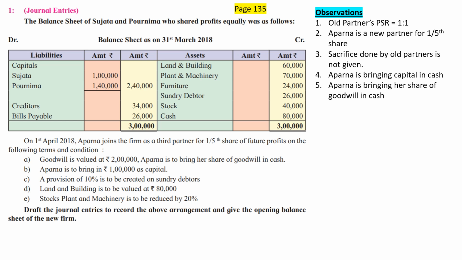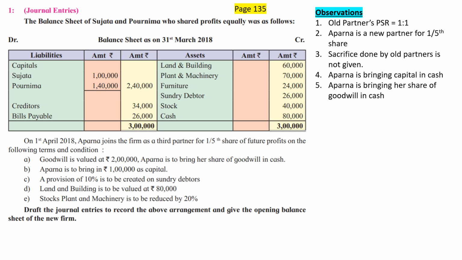So if any of these debtors turn out to be bad and the firm suffers a loss, Aparna can very well say that she is not going to share any of the bad debts loss out of debtors created by credit sales before her admission. So whatever loss on account of bad debt may happen in future will have to be recorded now and transferred to the old partners, that is Sujata and Purnima. So we are going to consider the adjustment of RDD.